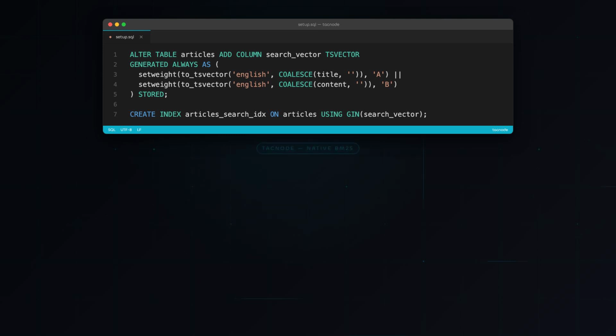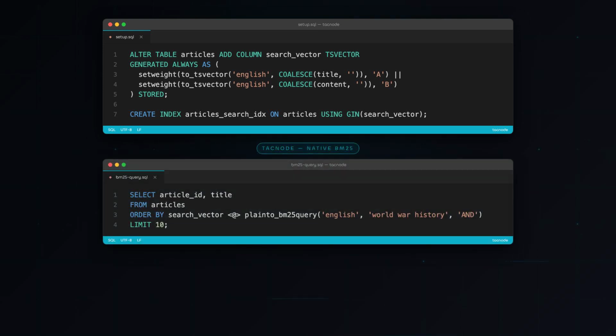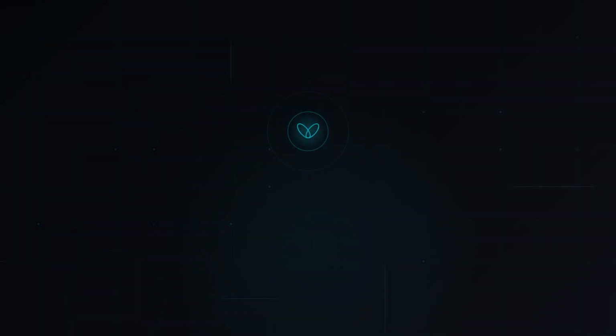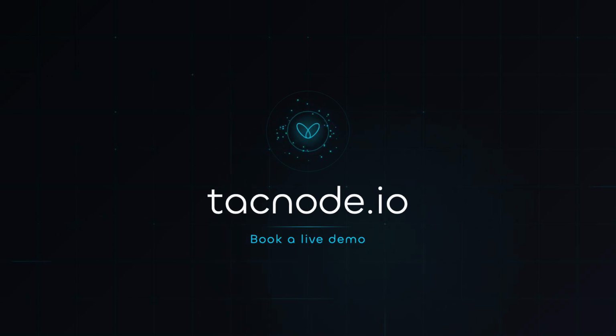That's the whole setup. And one Tacnode-specific thing worth knowing: Tacnode ships BM25 ranking natively, the same algorithm Elasticsearch uses, no extra service. You write a normal SQL query and order by BM25 score. Postgres has a real search engine built in, and because it lives in the same engine as your vectors and structured data, the same SQL query can do all three: full text, semantic, structured filters at once.